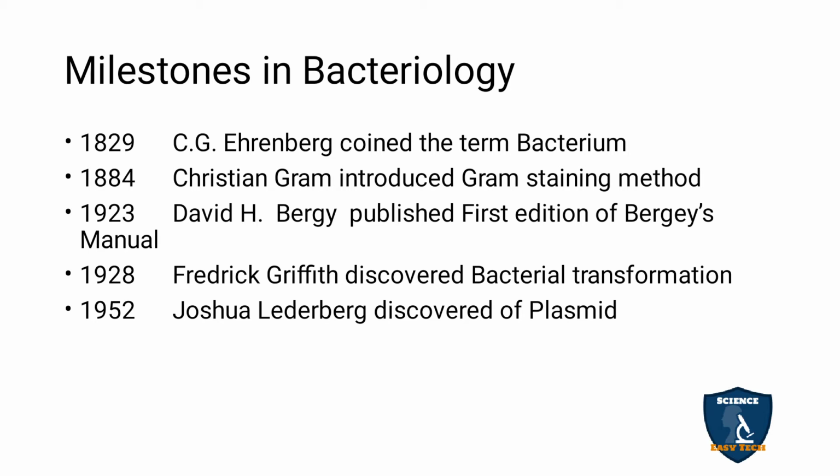It is a type of sexual reproduction seen in bacteria. We will discuss it in the next classes. And 1952, Joshua Lederberg discovered the plasmid. This plasmid plays a very important role in biotechnology.